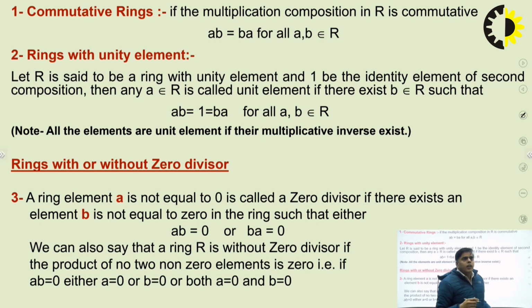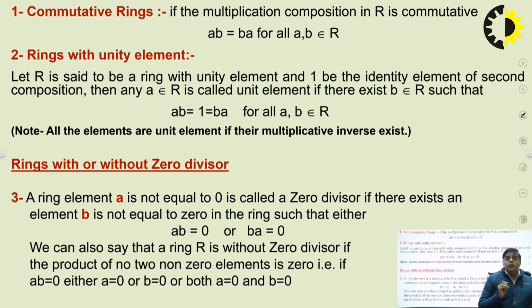So we have different types of rings. First is the commutative ring. I have already told you that if the multiplication composition in R is commutative, it means AB is equal to BA. With respect to addition, the ring is already commutative, but I am talking about the ring being commutative with respect to multiplication. With respect to multiplication, it follows only two properties: the closure property and the associativity.